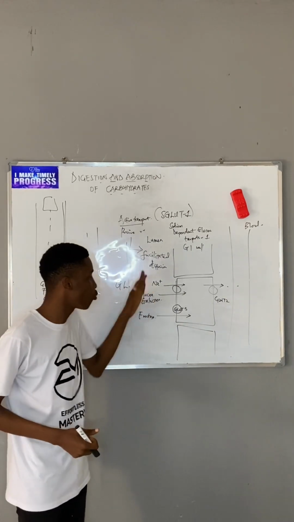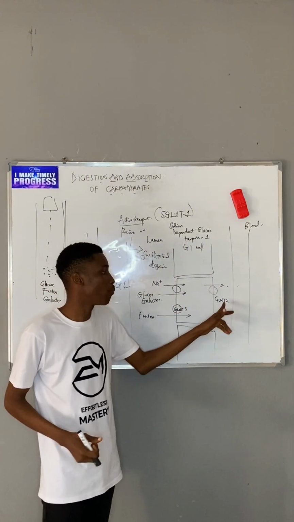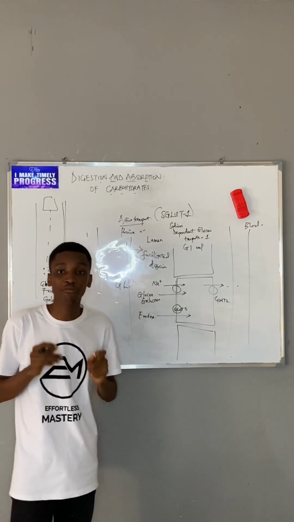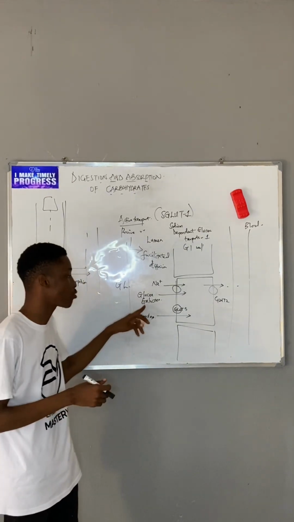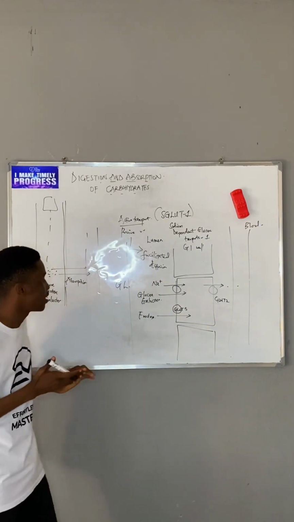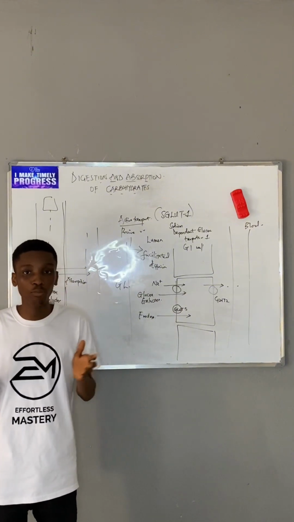Once they are moved by their respective transporter into the cell, they are carried into the blood by GLUT2. Please remember, the fastest to be absorbed is galactose, if present, followed by glucose, and after that fructose. So thank you very much for joining us today.